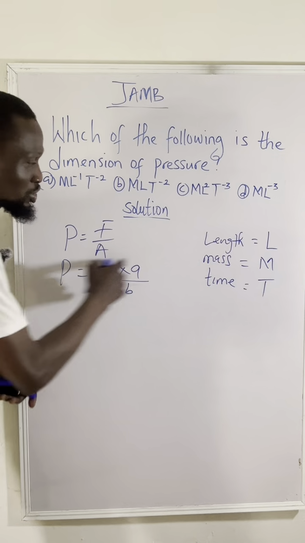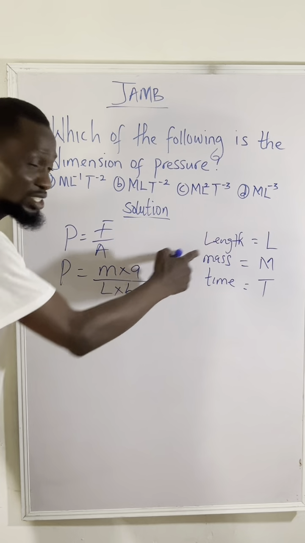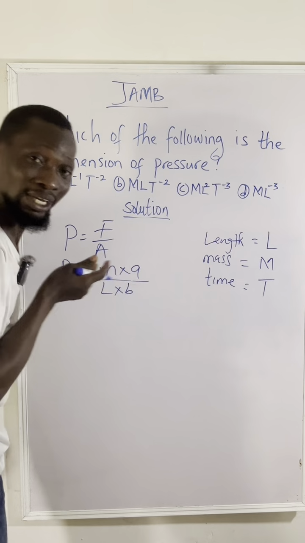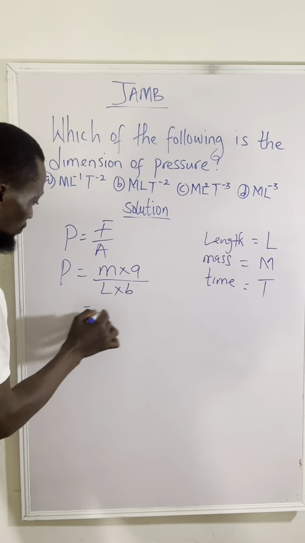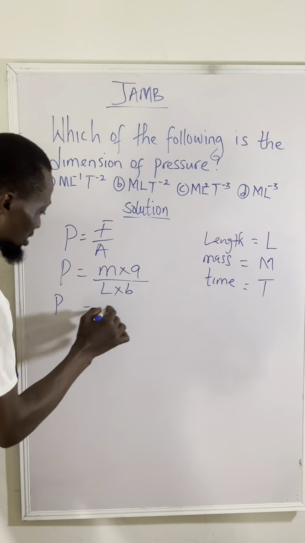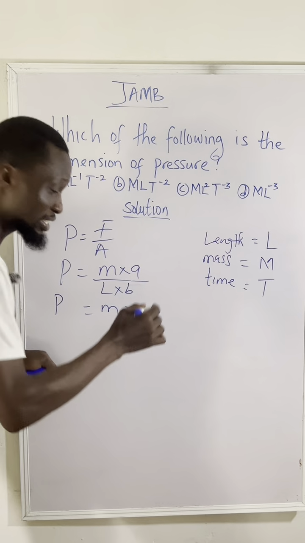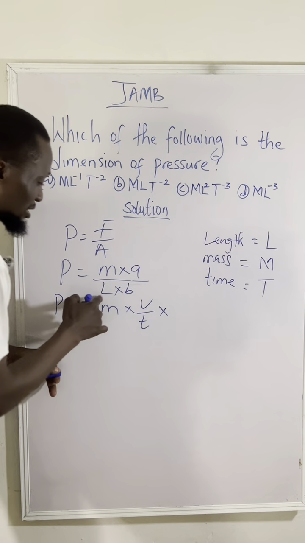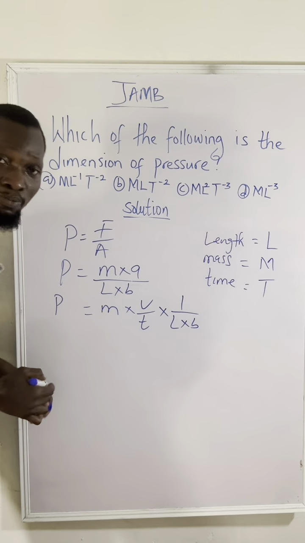Remember, mass is already a fundamental quantity. Acceleration is not, because it's not among them, right? Length is here, and breadth is also length, so it's here. So we have a problem with acceleration. So I'm going to say pressure is mass times acceleration, and I'm going to break acceleration down to change in velocity over time. So that's velocity over time, right? Multiplied by the area, so that's length times breadth, right?